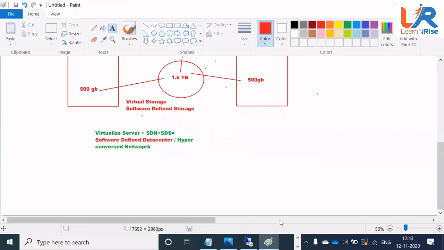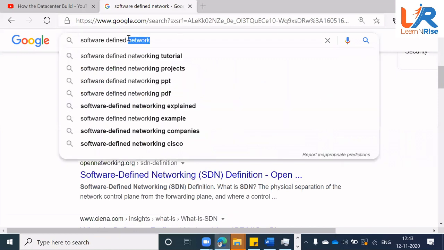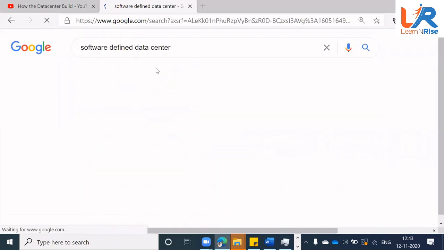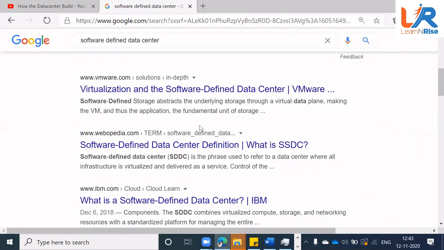Good? So when you go back to Google and again type software defined data center, you get everything now as software defined. What is Azure? What is AWS? What is Google? What is Alibaba.com? All are software defined data centers. Is it clear now?